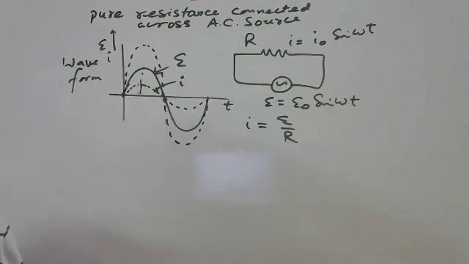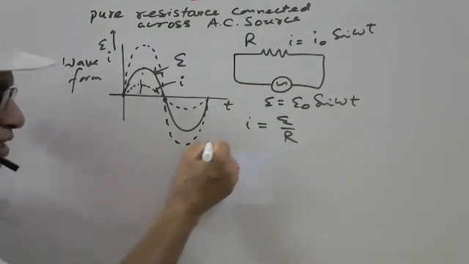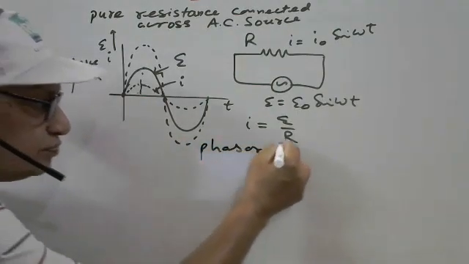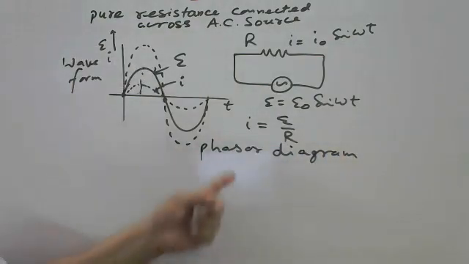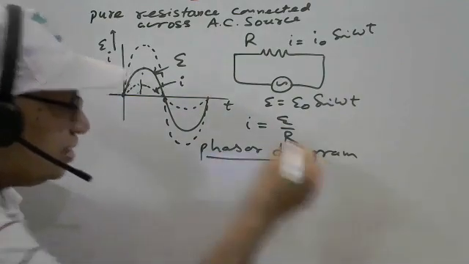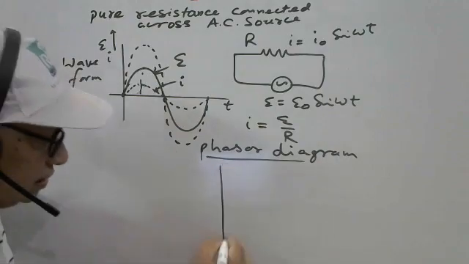There is no time delay, there is no phase difference. Got this point? And just to understand this in a better way, phasor diagram is there. What is phasor diagram? Phasor diagram is a very special diagram, in which magnitude is also there, direction is also there, phase difference is also there, maximum value, instant value, all are there. Say for phasor diagram for resistance, let us discuss this.